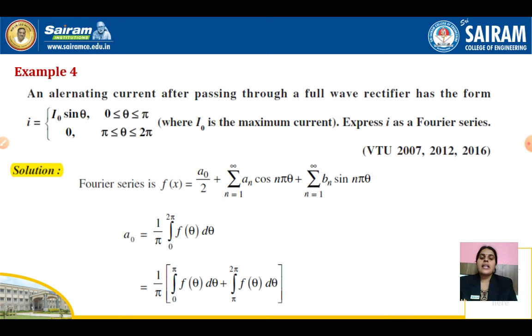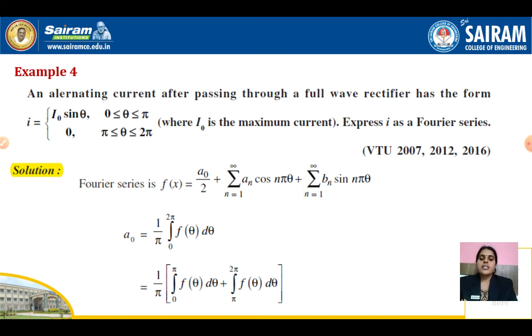And let us see another example in the interval 0 to 2 pi. For a full wave rectifier, current is passing through the full wave rectifier, and this is an important question which has been repeatedly asked. And the Fourier series expansion is this. I want you to work it out. Even though I have solved it here, it is better to work it out and check your answer.